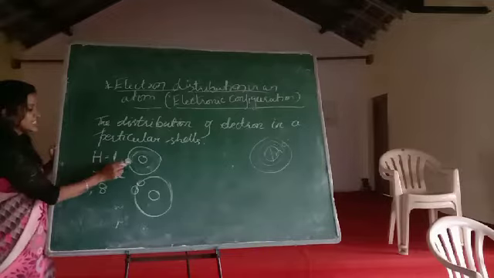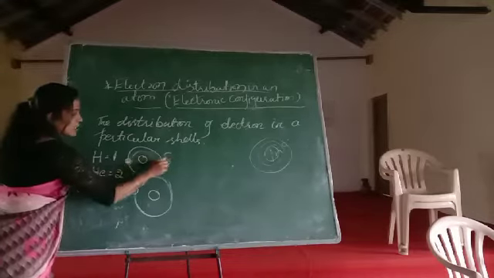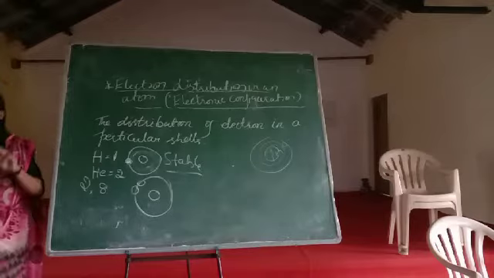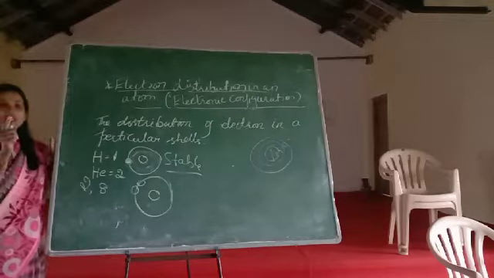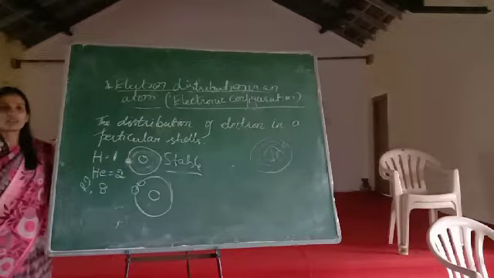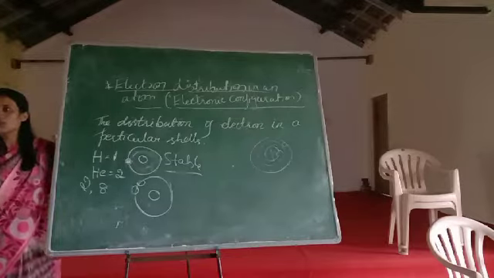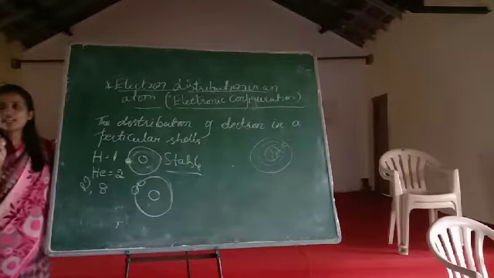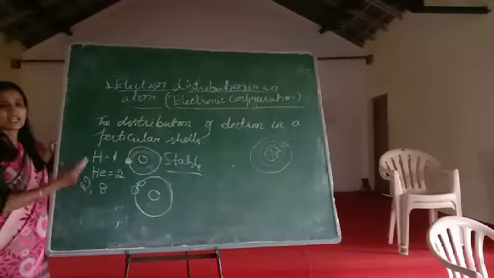For example, see here, this is not a complete one because it has only one. Helium is complete. We call it complete, or stable. See, now we are complete, no? Because we have 2 hands, 2 legs, and 1 head. So if any person or child doesn't have one hand or one leg, we call them unstable or physically handicapped. Like that, each and every element should have its stability, should be complete. How does it get complete? Either it has 2 electrons in its outermost shell or 8 electrons.